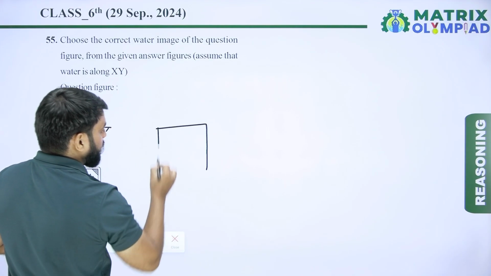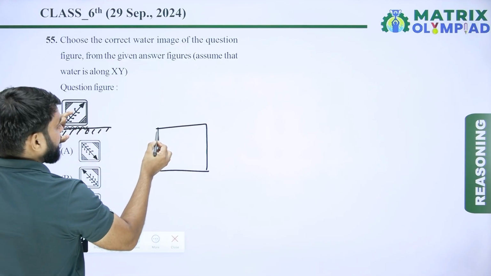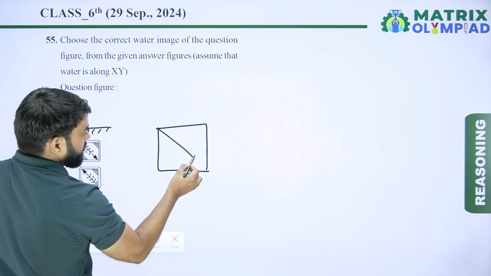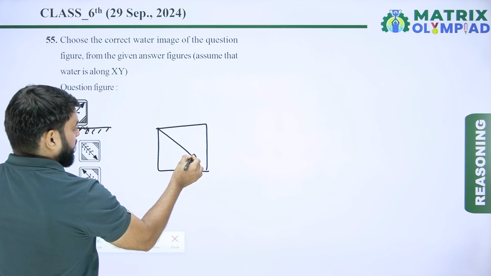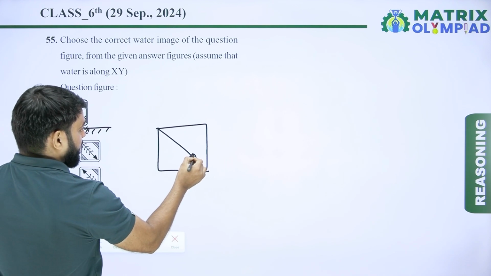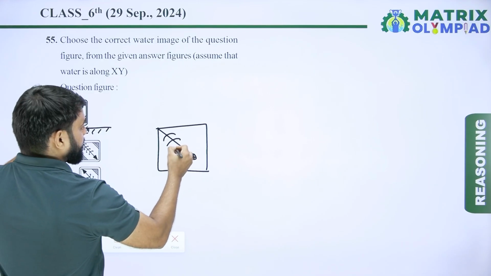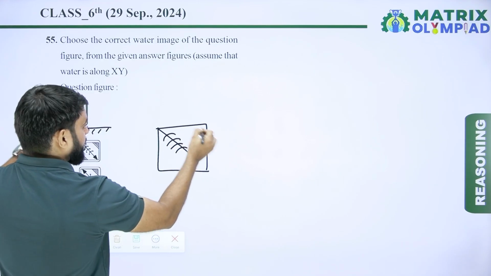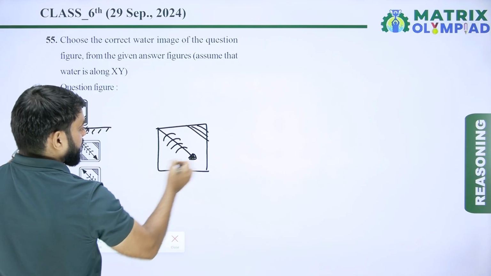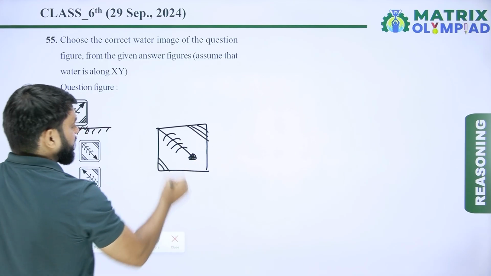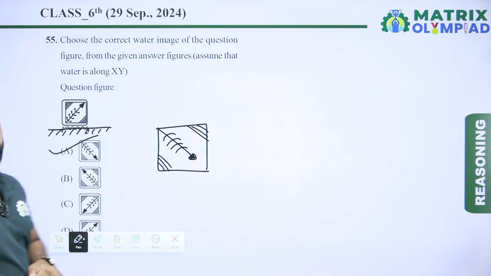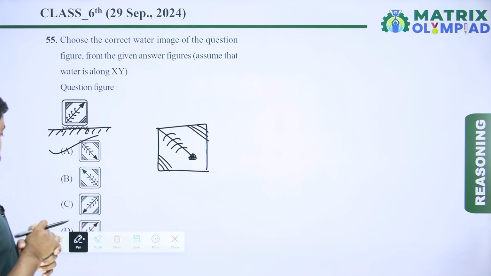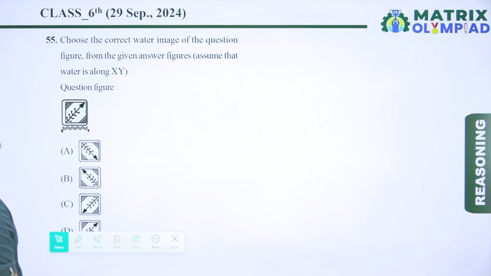So water image of the given figure looks something like this. So this is the correct water image of the given figure. So here option A is the correct water image of the given question. So now let's move on to the next question.